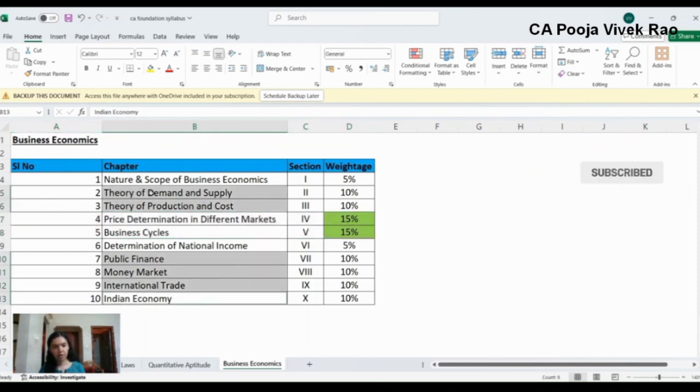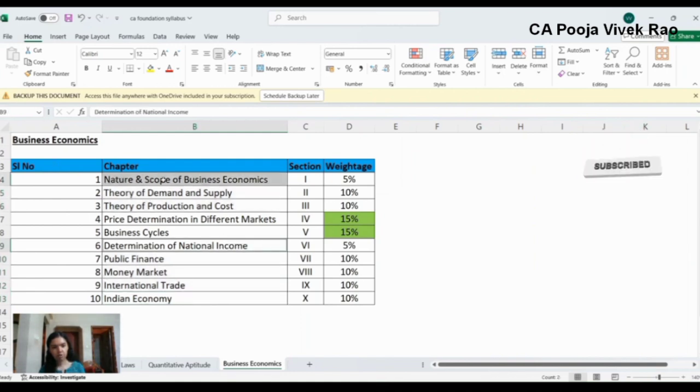And then you have chapter number 2, theory of demand and supply. Chapter 3, theory of production and cost. Chapter 7, public finance. Chapter 8, money market. Chapter 9, international trade. And chapter 10, Indian economy. The section wise weightage allotted to each of these chapters individually is 10%.